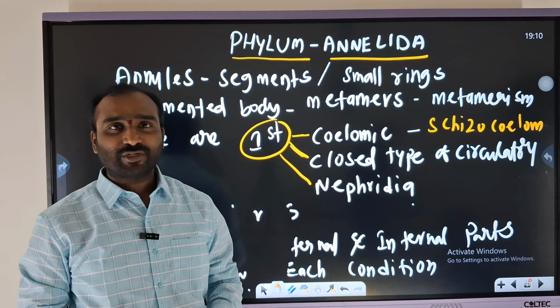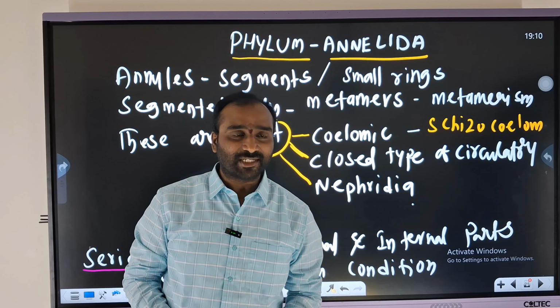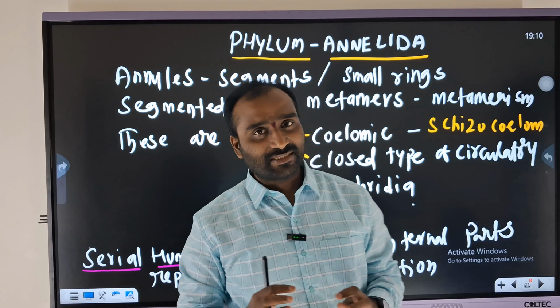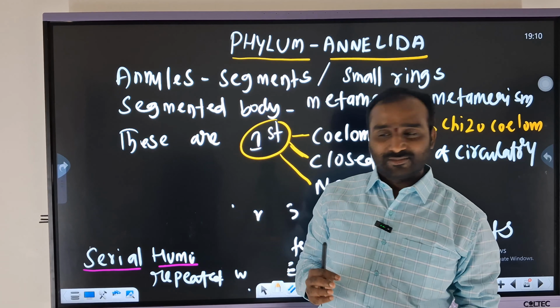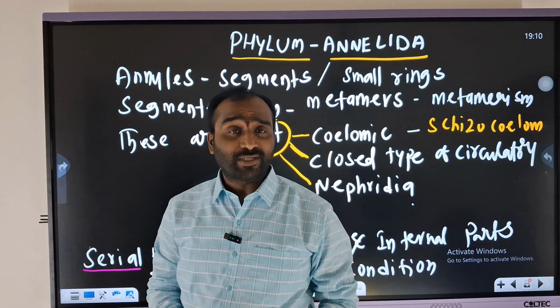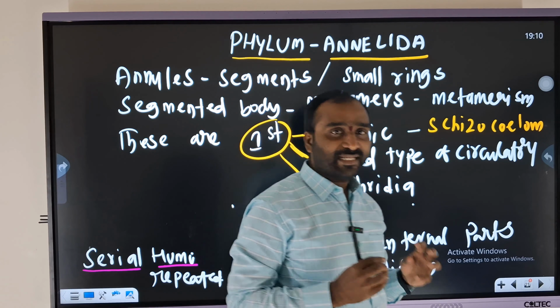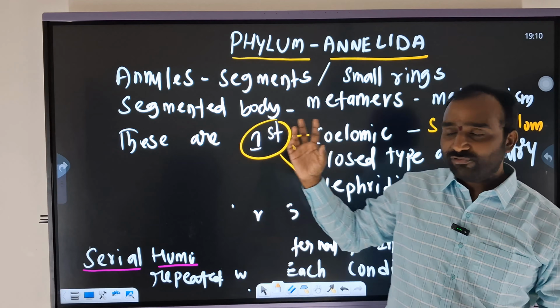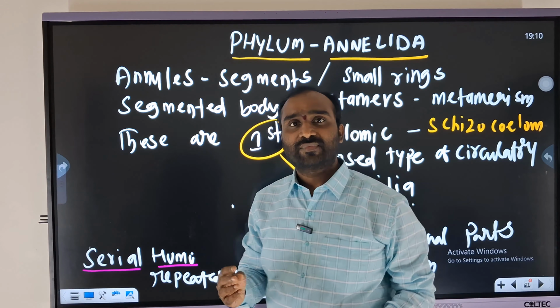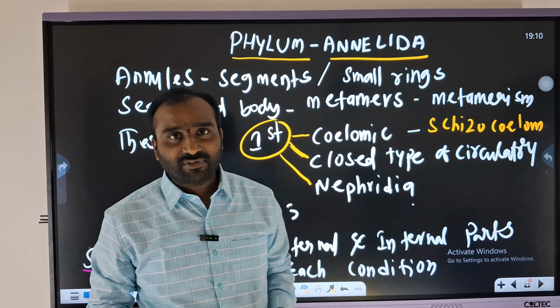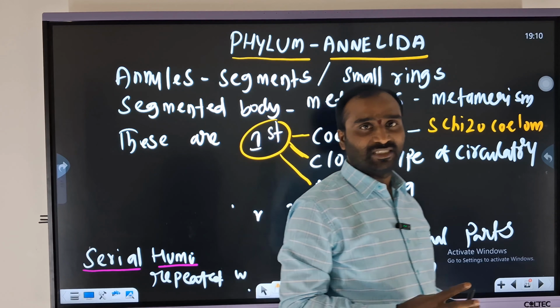So in this video, we are going to discuss the non-chordate phyla. Most of the students have a little doubts and confusion. Sir, we are unable to remember so many points in the phyla, and unable to understand the terminology. But actually, if you go step by step, in a simple way, non-chordate phyla are very, very easy. Am I clear?